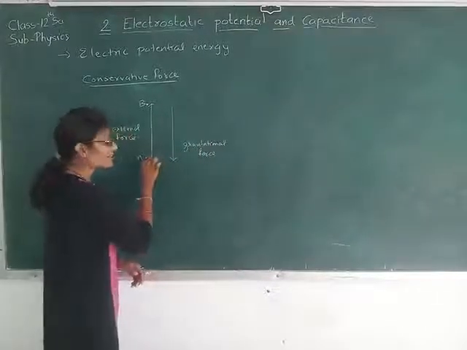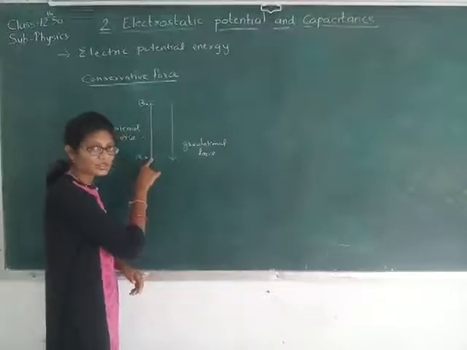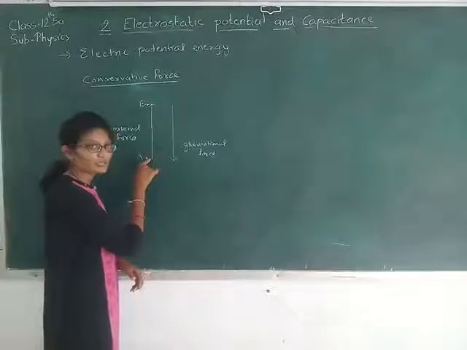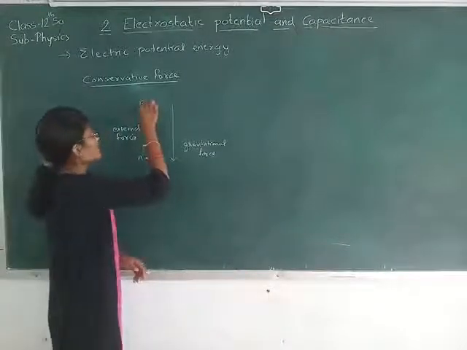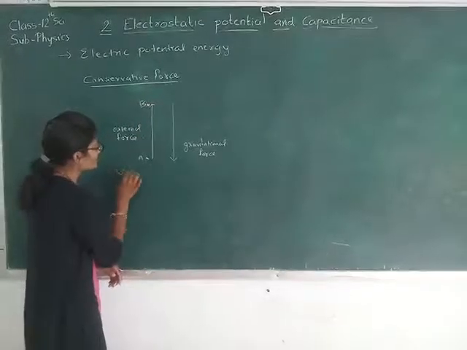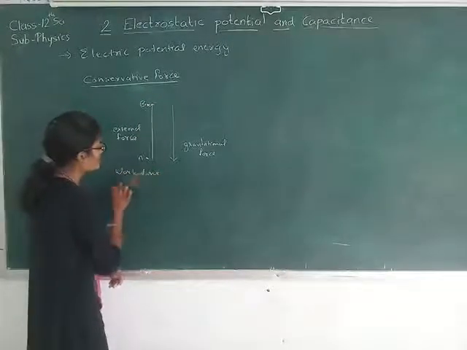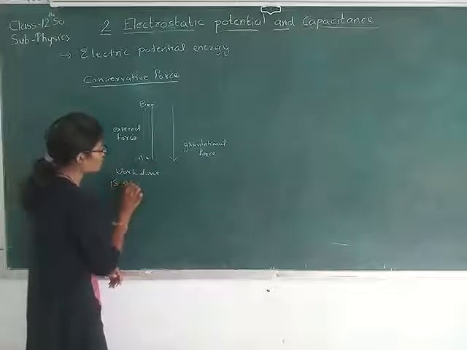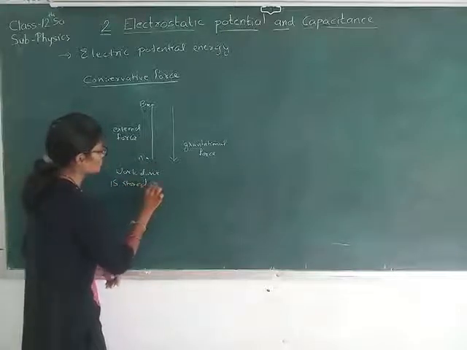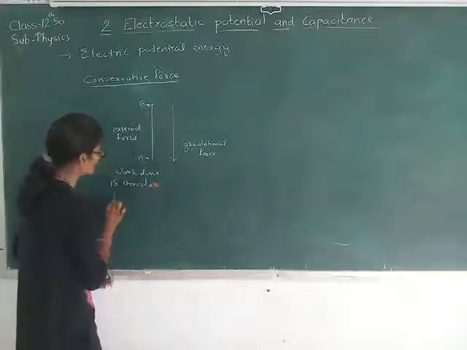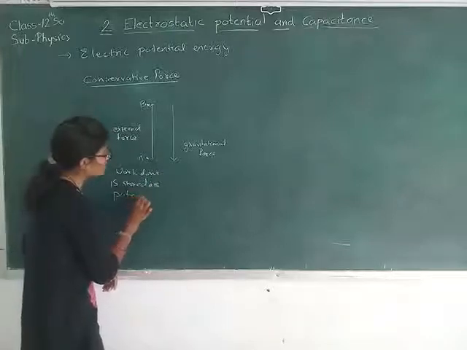Now, the work that is done by the external force in lifting the object up to a certain height is stored in the form of potential energy.